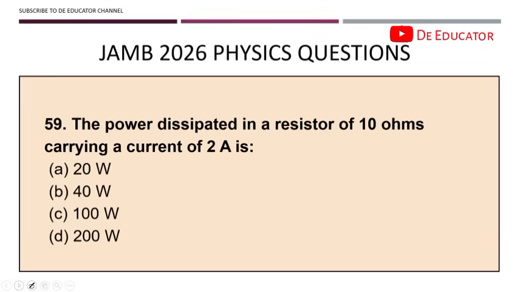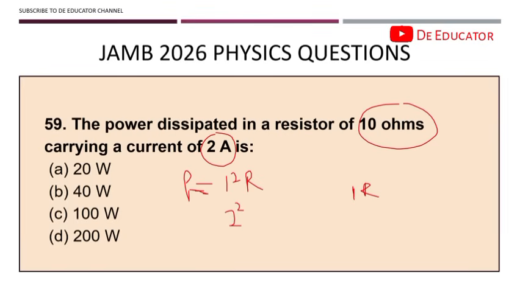59. The power dissipated in a resistor of 10 ohms carrying a current of 2 ampere. You should remember, what are you given? You have 10 ohms, so we are given resistance, then we are given current I. You should know the formula connecting power, current and resistance, which is current squared times resistance, that's I squared R. What is I? You have 2 squared times the resistance, which is 10. So 4 times 10 is going to give you 40 watts.